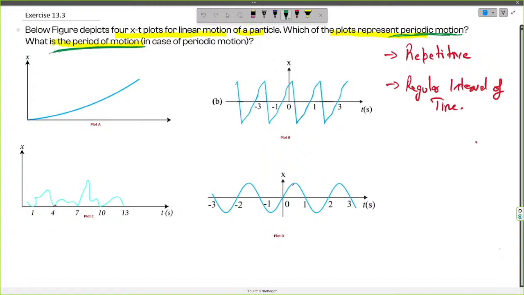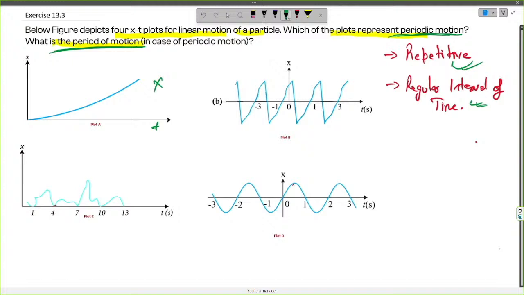Now we know that periodic motion is repetitive in nature, that is, it moves from one point to another at regular intervals of time. So there are cycles, and the cycle is repeating at regular intervals of time. So in order to figure this out from the plot, we should look for the repeating plots. So let us visually inspect all these 4 plots now. In plot 1, we see that with the time scale, the x position of the particle is moving in one direction and it is not repeating, so it can't be a periodic motion.